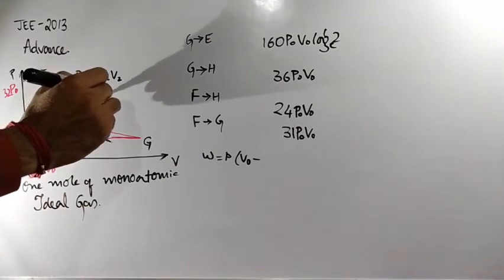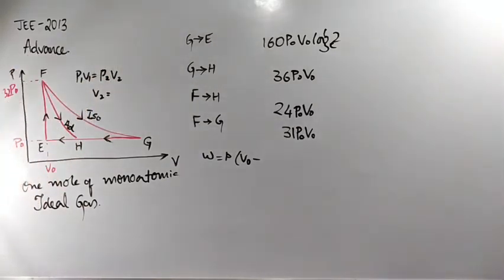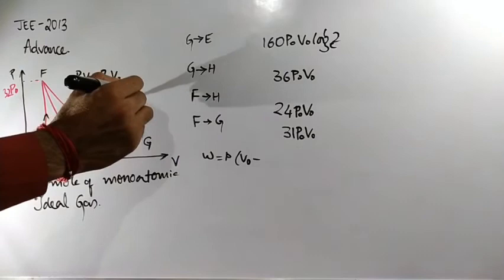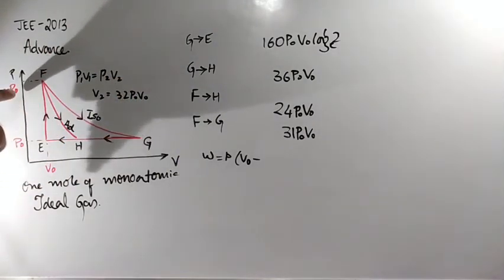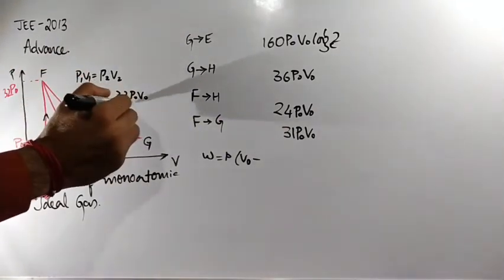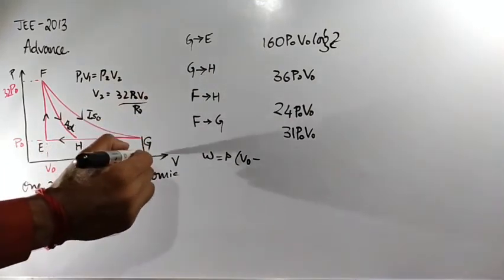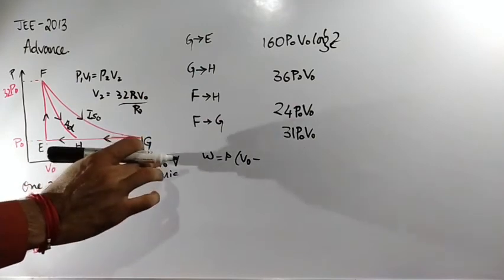P1 is 32 P naught, V1 is V naught, so 32 P naught V naught divided by P2, and P2 is P naught. So P naught will get cancelled, and this value turns out to be 32 V naught.